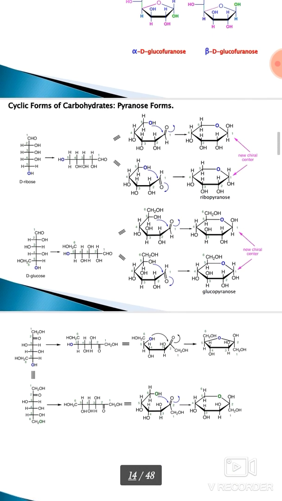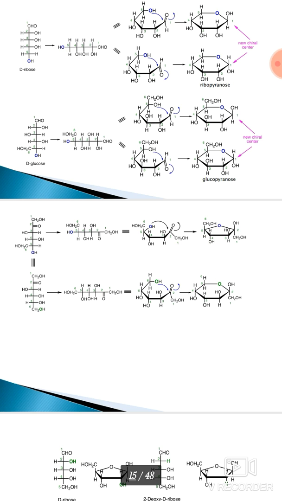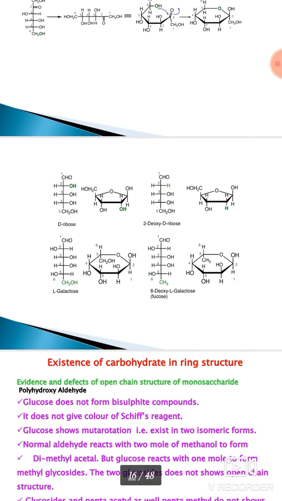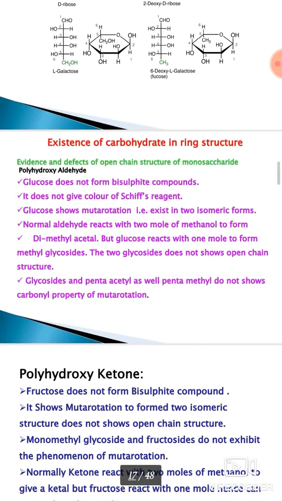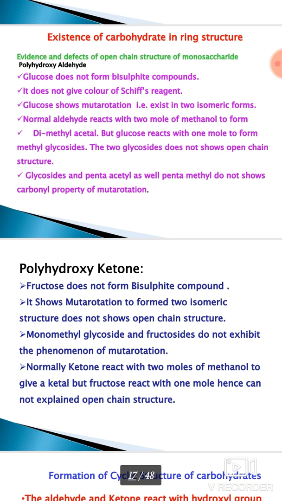Similarly, we can draw the Haworth formula of other carbohydrates having the 6-membered ring or the 5-membered ring, like D-ribose and D-galactose. We can draw the furanose as well as the pyranose ring. Now we have seen the existence of carbohydrates in ring structures.